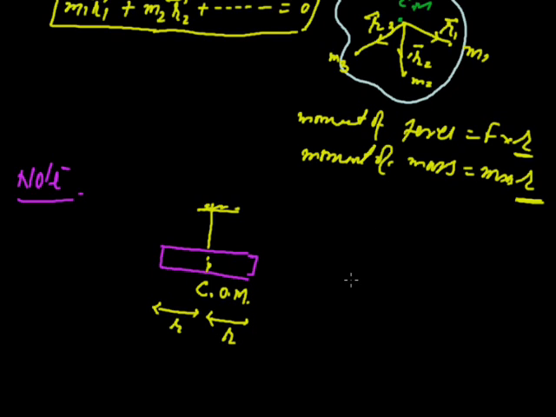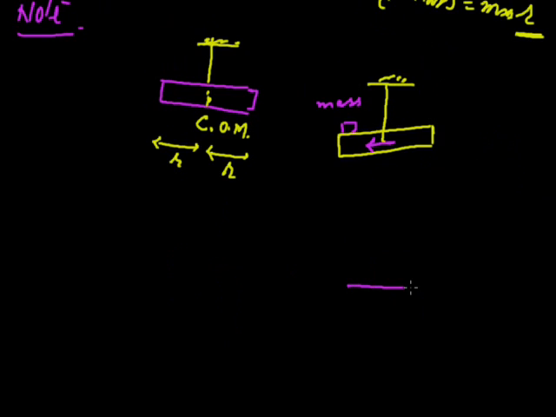If we put some mass at one end, then definitely this end will bend downward. This is the thread, and here some mass is placed. Now we want to balance it again. Then definitely the thread must shift towards the heavier part, and then it will be balanced again. It means the center of mass shifts towards the heavier part.